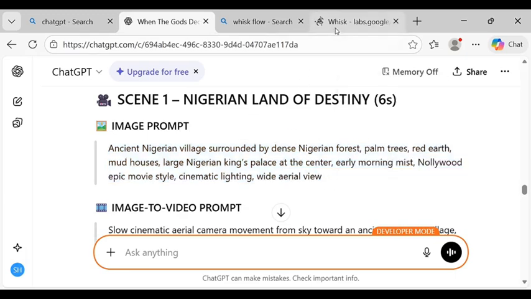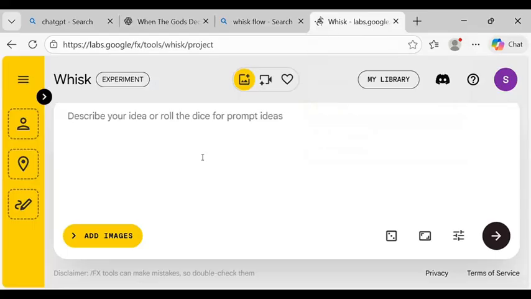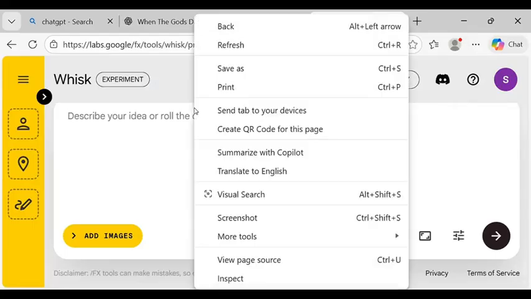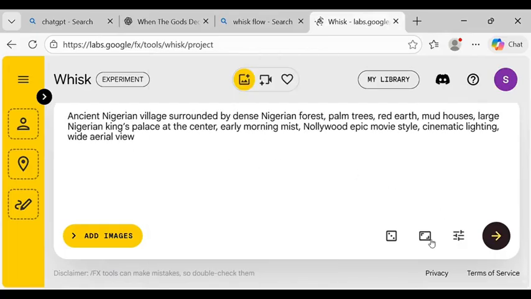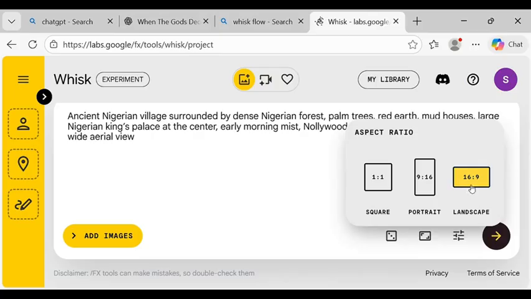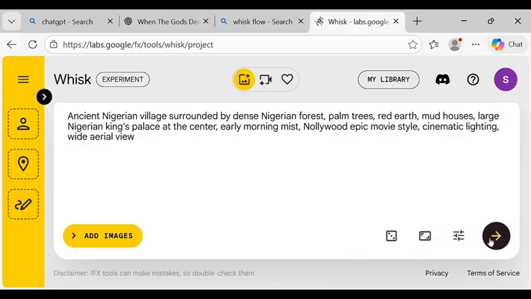Now when I click on copy, the next thing I'm going to do is to come back to the AI tool. Now coming back to the AI tool, I'm going to paste the prompt I just copied right now. I'll paste it, then the next thing I'll click on the resolution, which is aspect ratio. I want it to be landscape, that is I want to use it for my YouTube. The next thing I'll click on continue. Now when you click on continue, you just give it some minutes and it's going to generate the image for you.